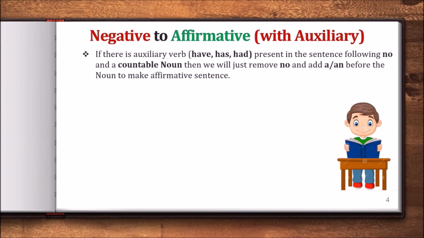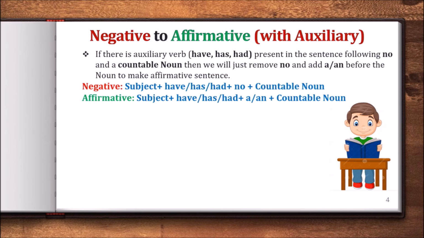Let's look at the structure. In a negative sentence the structure is subject plus have or has or had plus no plus countable noun. In affirmative, we will write subject plus have or has or had, whatever it will be. Then we will add a or an, then the countable noun.